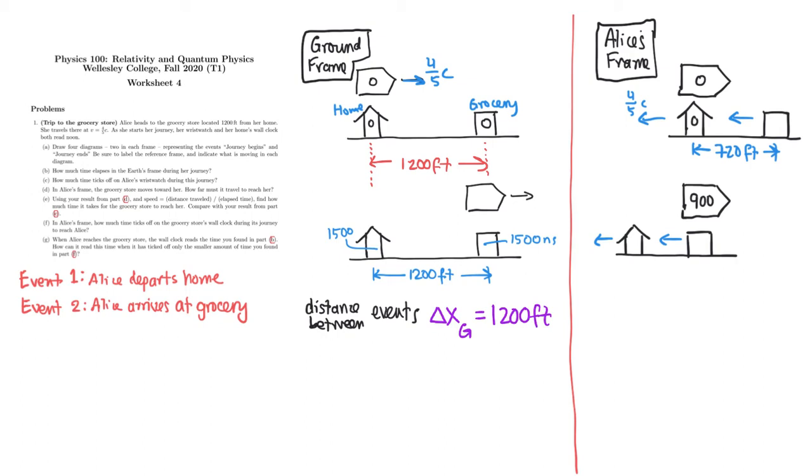And in fact, let me color code this a little bit. I'll use purple for this. So event 1 is happening at that location, event 2 is happening at that location, and those two events are 1,200 feet apart. And what is the time interval between these events?